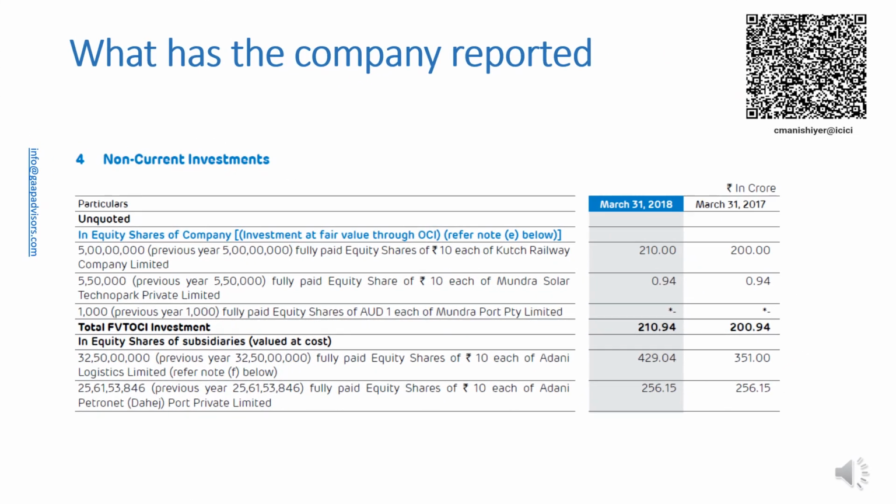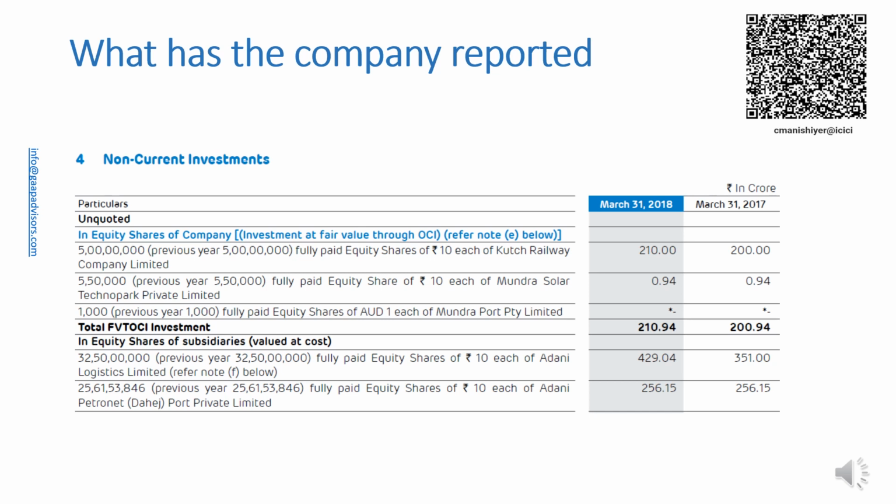This slide shows an extract of the note on investments disclosed by the company. The company has investments in equity shares of subsidiaries. All investments other than investment properties are financial instruments. However, para 2.1(a) of Ind AS 109 scopes out investments accounted for in accordance with Ind AS 27.